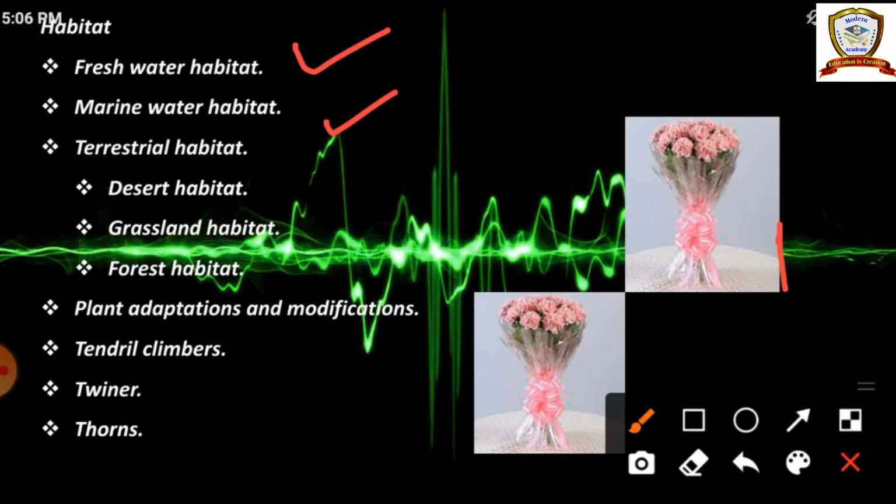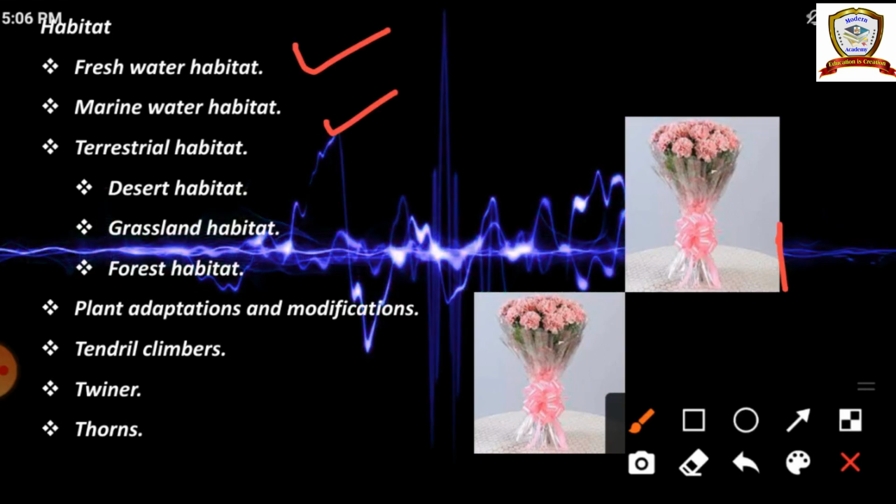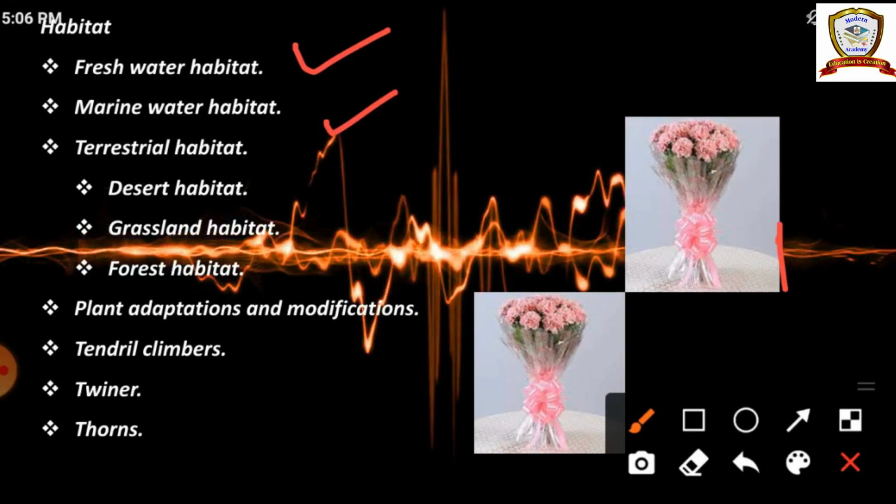For example, in the sweet pea plant, leaflets are modified into tendrils, and in the bitter gourd plant, axillary buds, which means the bud near the leaf, are modified into tendrils.